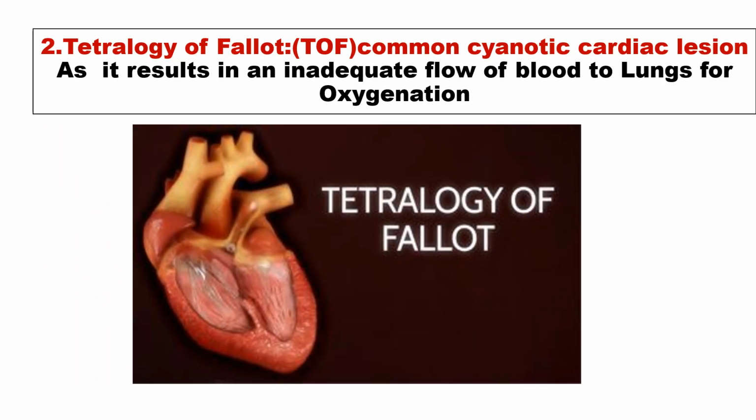The second important anomaly is tetralogy of Fallot, TOF. It is also a common cyanotic cardiac lesion as it results in an inadequate flow of blood to the lungs for oxygenation.